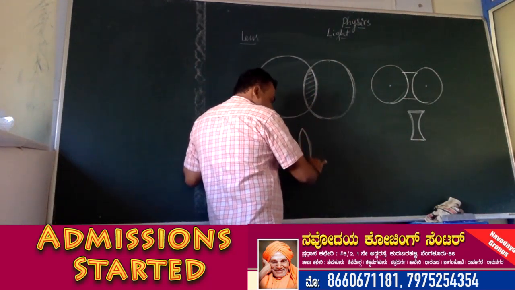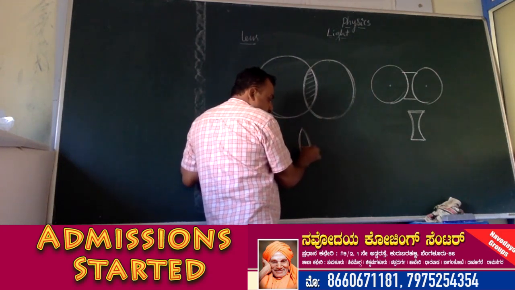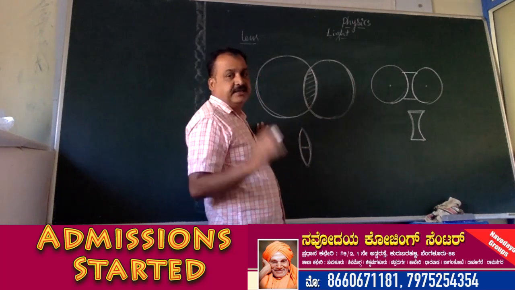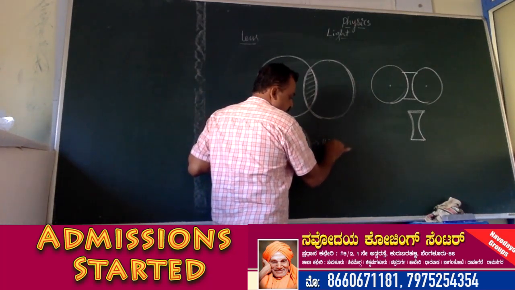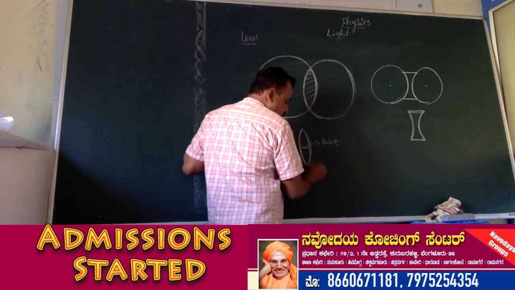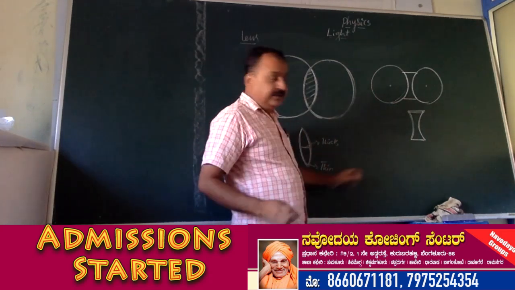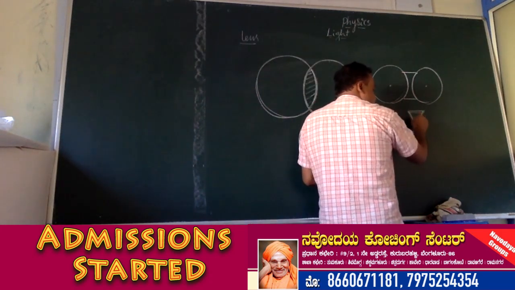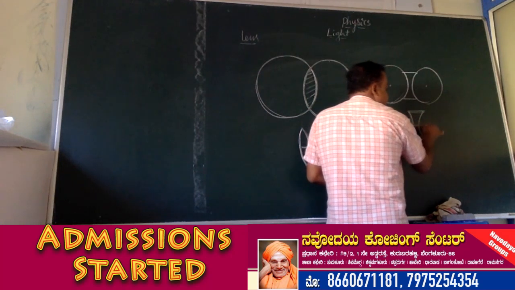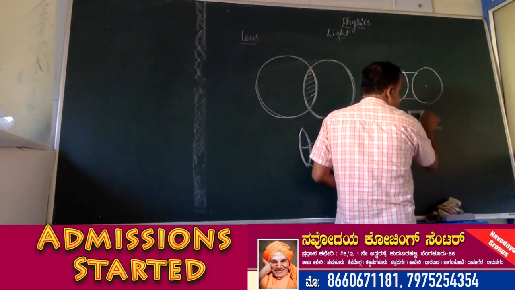The convex lens is a lens whose central part is thick, and the edges are thin. A concave lens is the lens whose central part is thin and edges are thick.